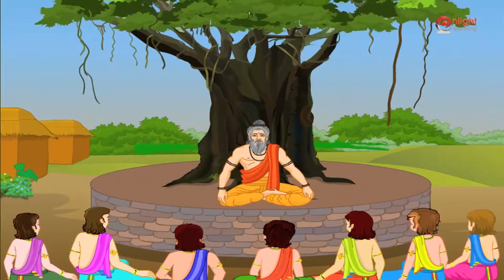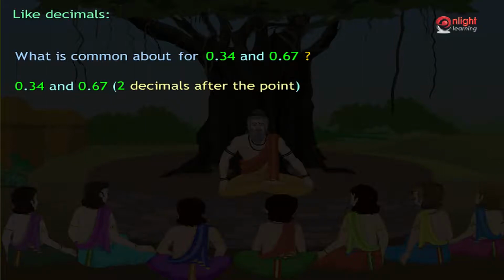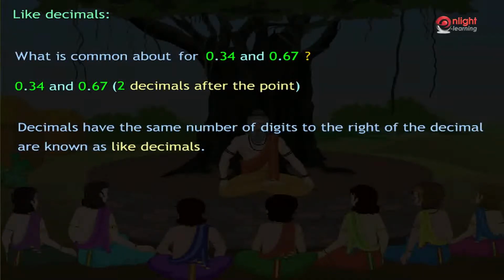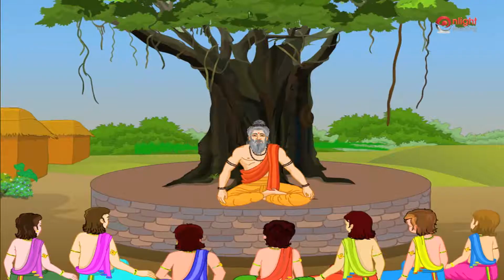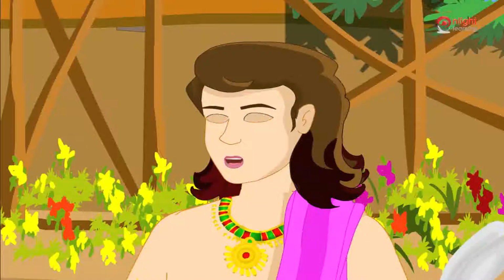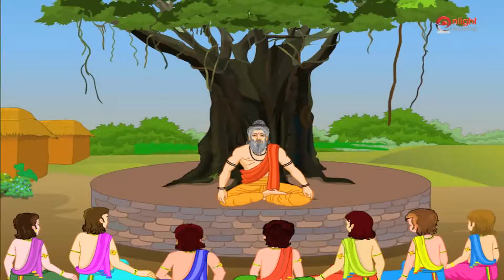Very good. Sahadev, can you tell me what is common about 0.34 and 0.67? Guruji, both these decimals have 2 digits to the right of the decimal point. Very good, Sahadev. Yes, both these decimals have the same number of digits. Such decimals are known as like decimals. Dusashan, can you give me two other examples for like decimals? 0.3 and 0.5, 0.928 and 0.567. Very good.